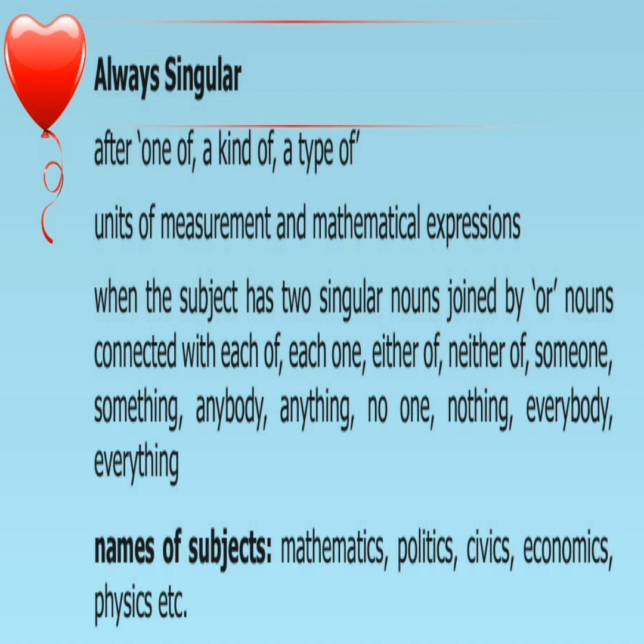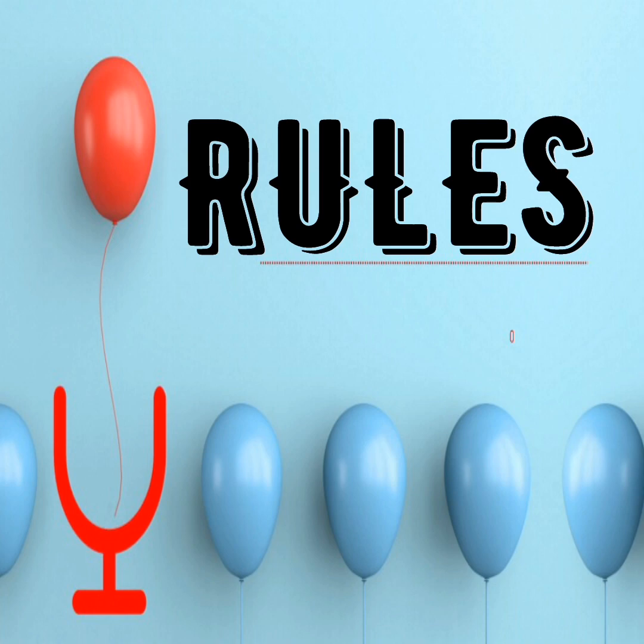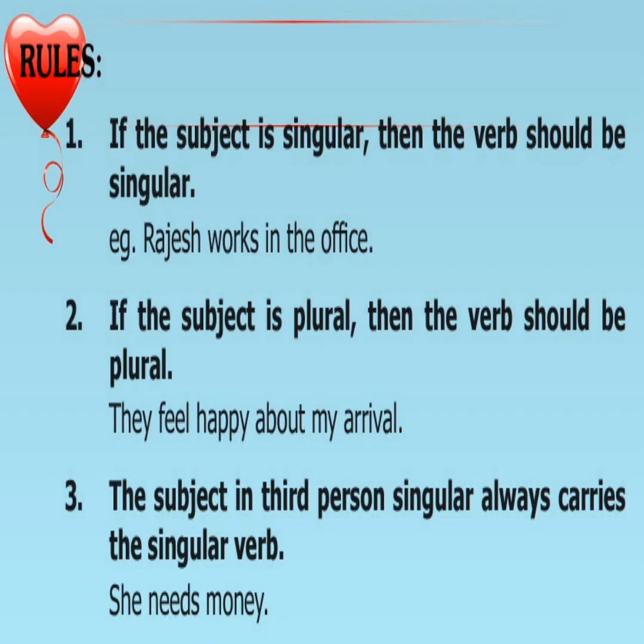This time comes means it is singular. The verb is singular. If you find these keywords in a sentence, you can use the verb as singular. Let's see the rules one by one. If the subject is singular, then the verb should be singular.